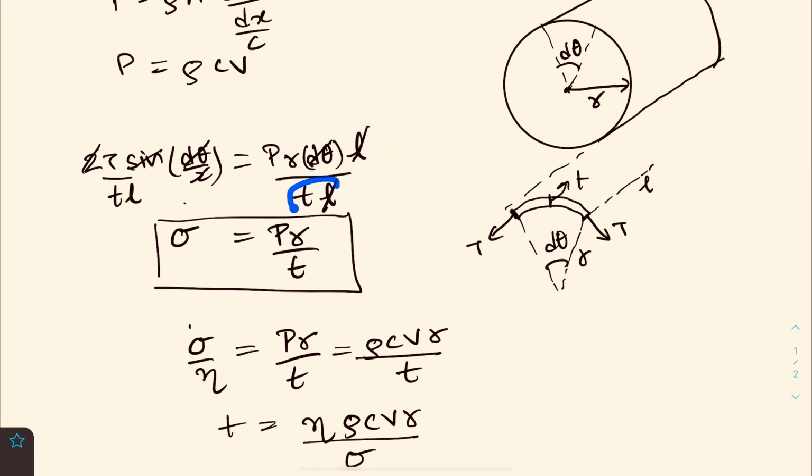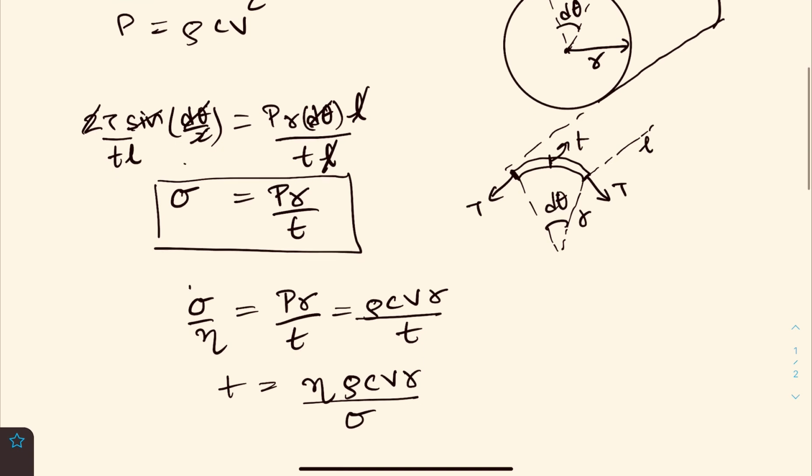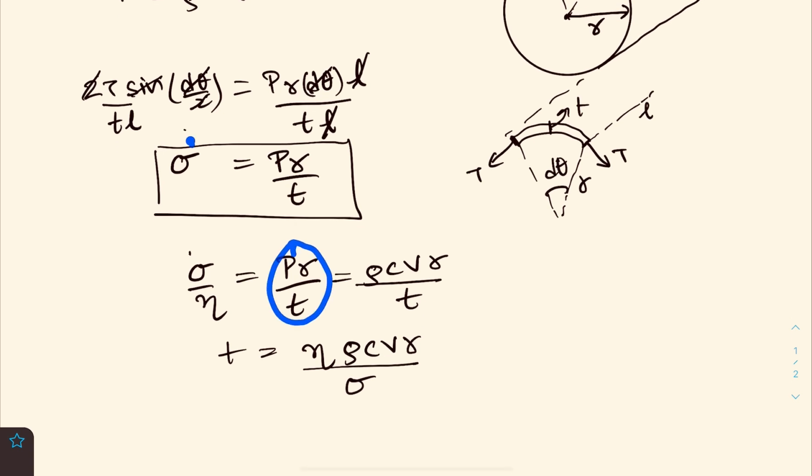Now divide both sides by T into L. On dividing both sides by T into L, we get that the stress in the wall, in the material of the wall, it would be what? PR by T. But we want that there should be a factor of safety of eta. That means what? This PR by T, it shouldn't be equal to the stress. It should be 1 by eta times the maximum stress which the wall can sustain.